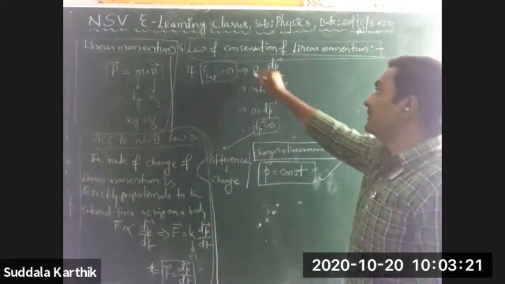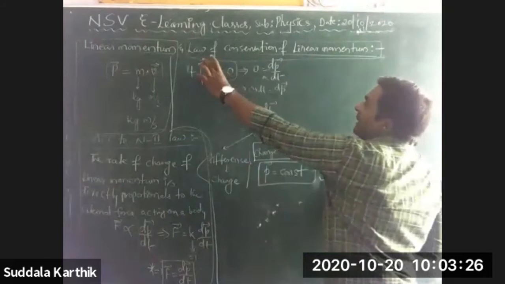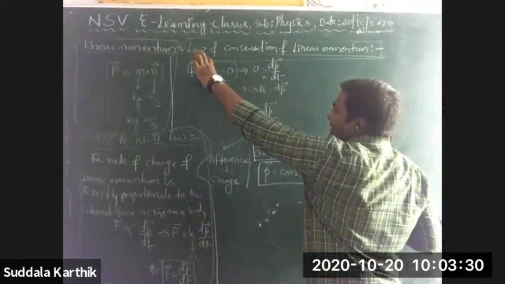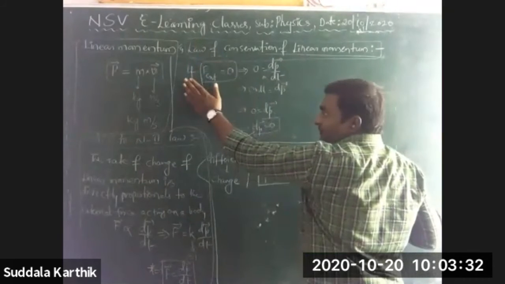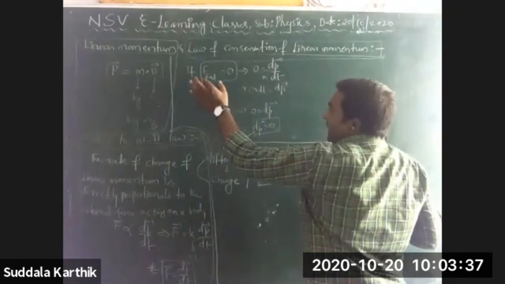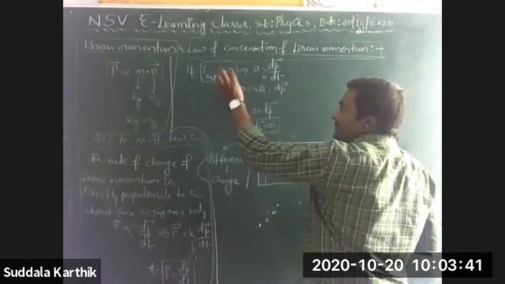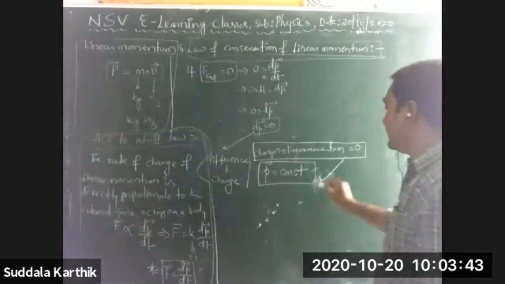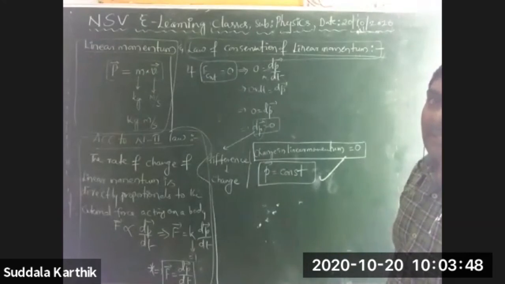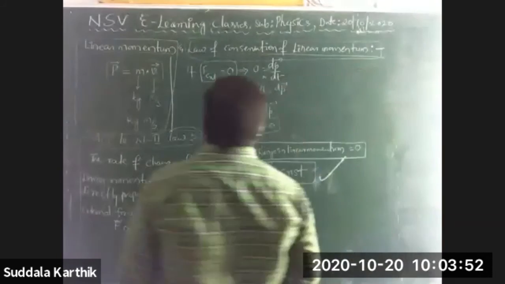I send it to this side and finally I get the result. If the external force acting on any body is equal to 0, then the linear momentum of that body definitely remains constant. That is the statement of the law.